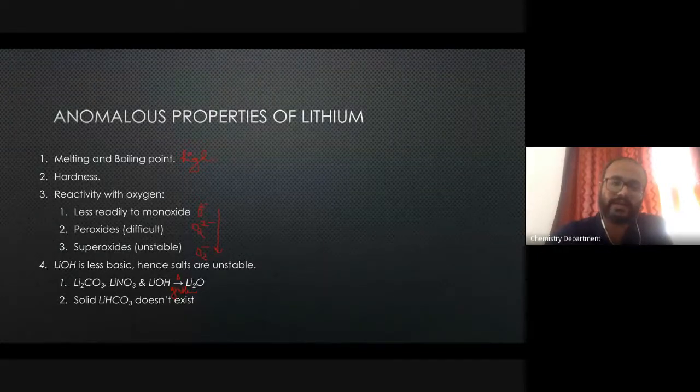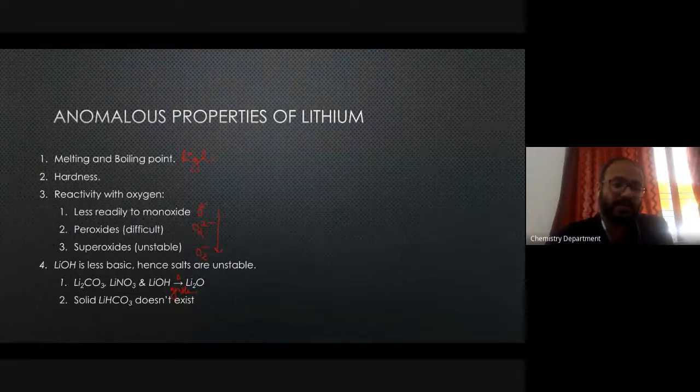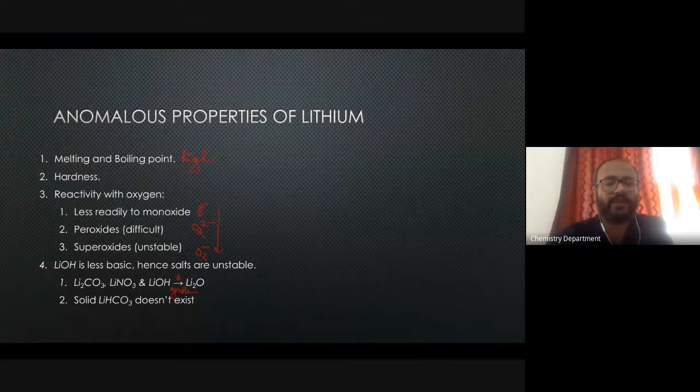Unlike lithium, sodium carbonate, sodium nitrate, or sodium hydroxide all exist in the solid state, and they can all be converted to their corresponding oxides, but not with gentle heating, only with strong heating. Only in the lithium case, just a slight heat itself decomposes the salt into the corresponding oxide.